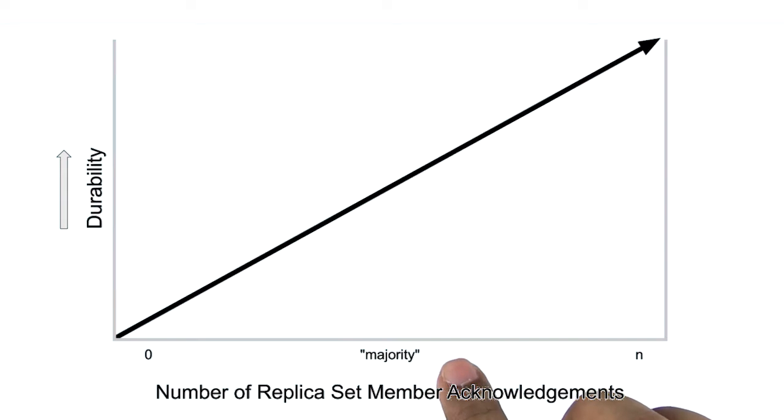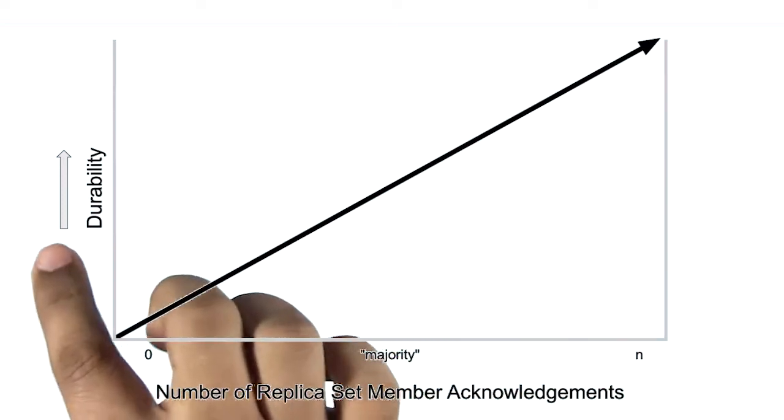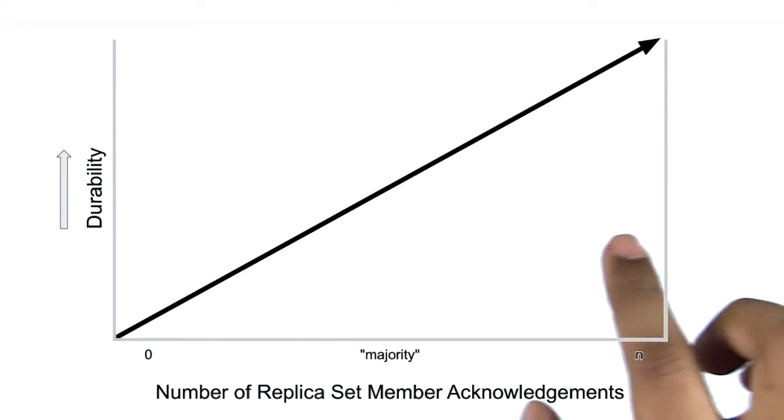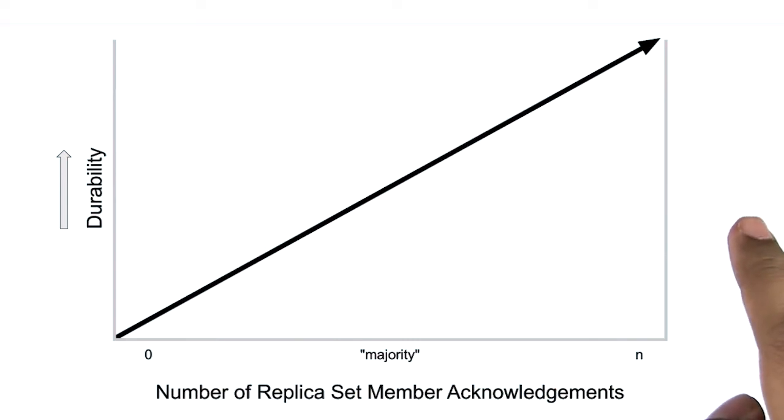Majority here is defined as a simple majority of replica set members, so divide by 2 and round up. The trade-off with increased durability is time. More durability requires more time to achieve the specified durability guarantee, since you have to wait for those acknowledgements. Let's go over the available write concern levels.